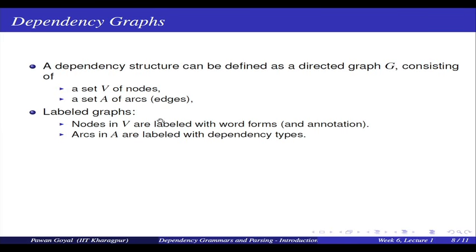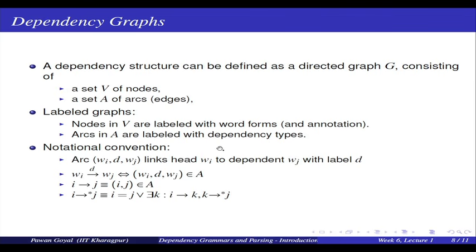In the case of dependency structure, these are labeled graphs. So, what are the nodes in my graph? The nodes in the graph denote the word forms, the words that I am encountering in my sentence, and with that I might also have some annotations like the part of speech category of these words. This I can also put in my nodes. And what are the edges? They are labeled edges with the dependency relations. What is the dependency type? Is it a subject, object, noun modifier, verb modifier, etc.